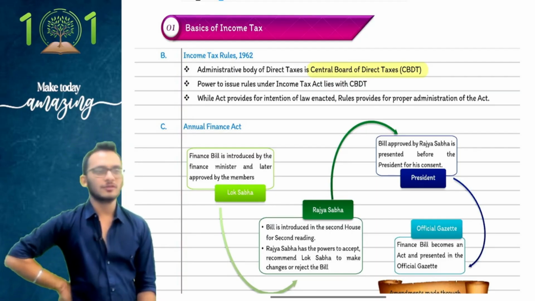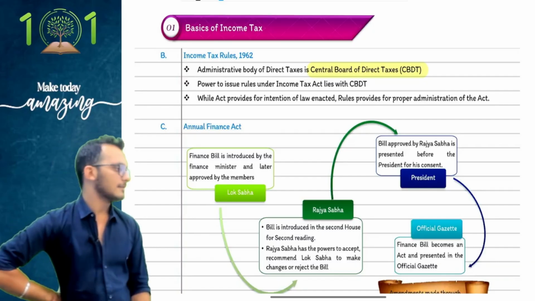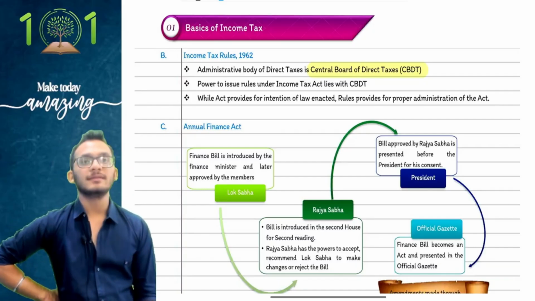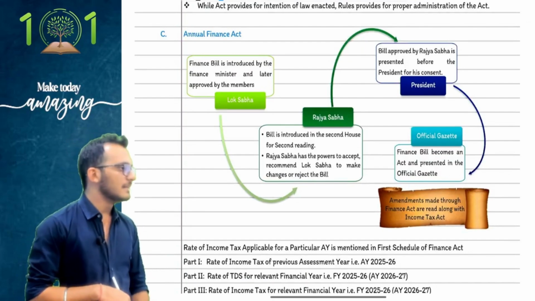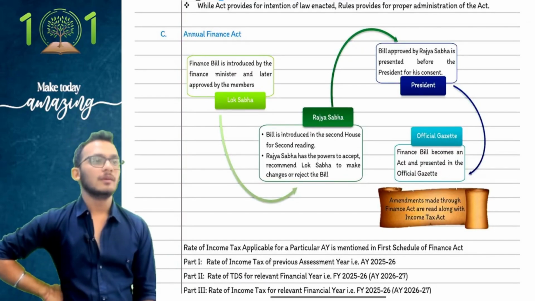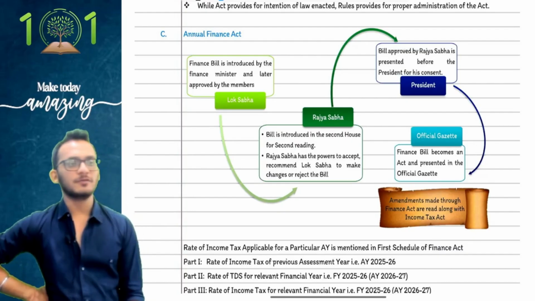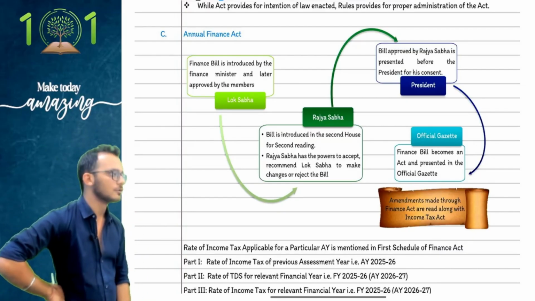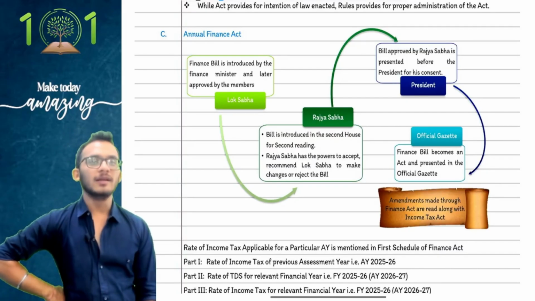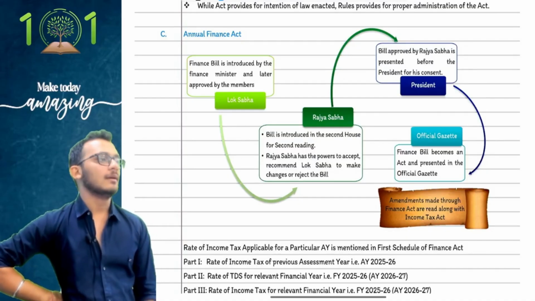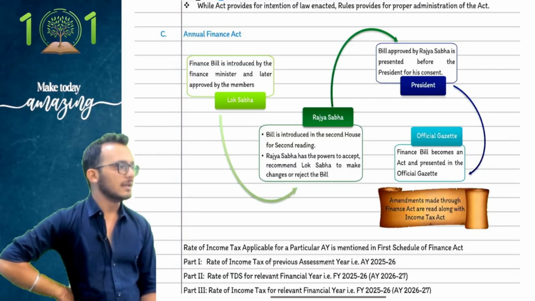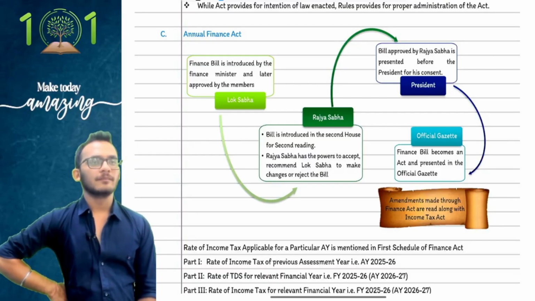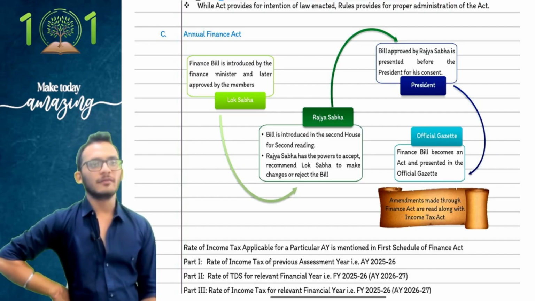The party that makes all the choices is called the Central Board of Direct Taxes. After that, we move to the Finance Act. How does it happen? It starts with a bill on 1st February, goes to Lok Sabha, gets approval, moves to Rajya Sabha, gets approval, moves to the President for assent, and becomes a part of the Act. The Act becomes official gazette, then gets read along with the Income Tax Act.